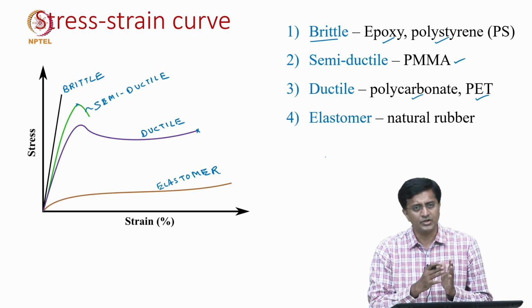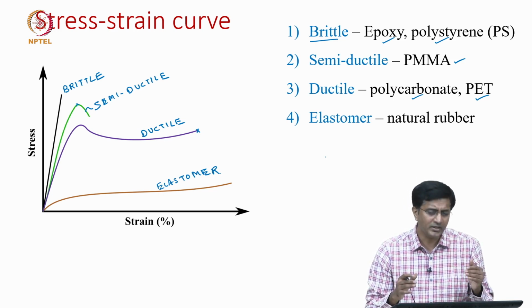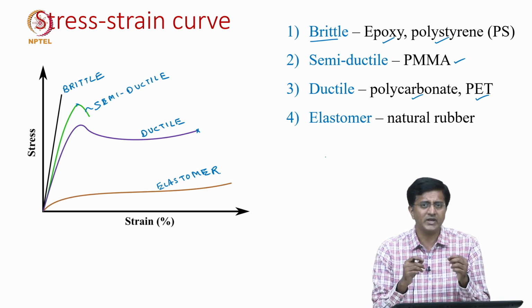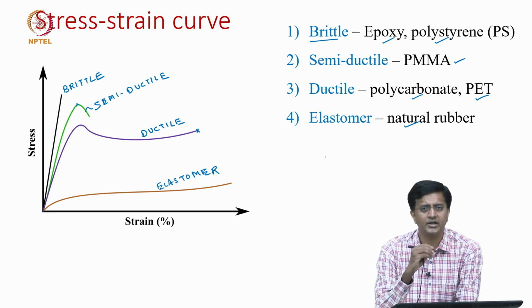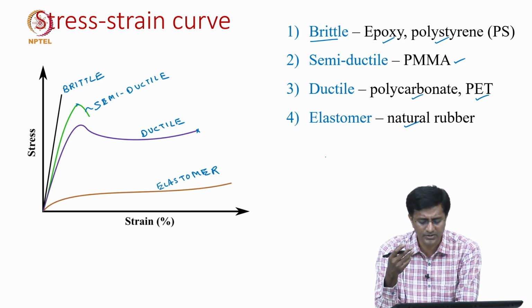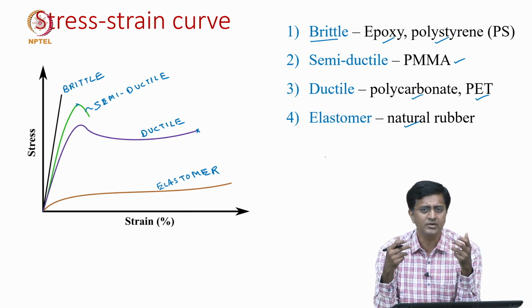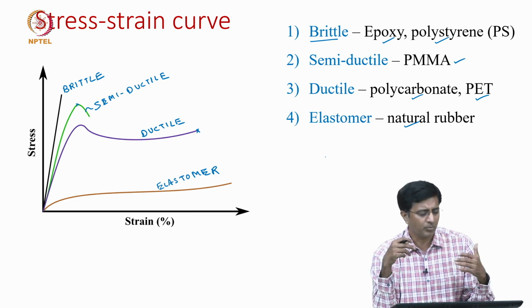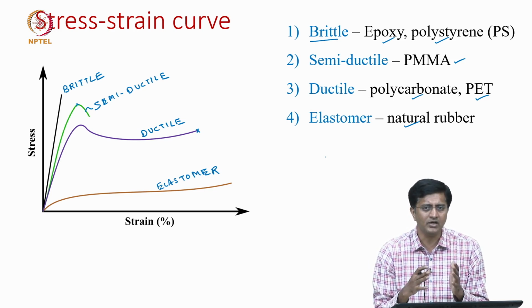where it shows a very large strain before failure, but in addition to that, the stresses it can take are very little. So, the classic example is rubber, either natural or synthetic rubbers. These can take very large strains, as much as 300%, but the problem compared to other kinds of polymers is that the stresses they can take are limited.